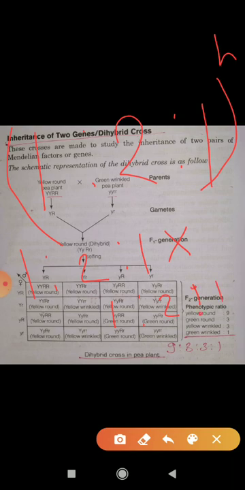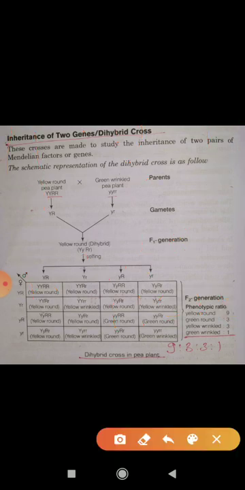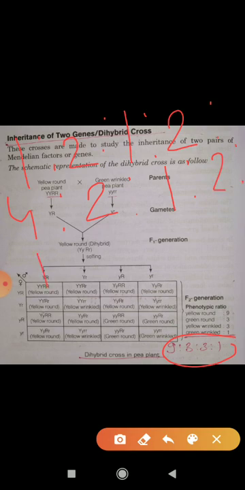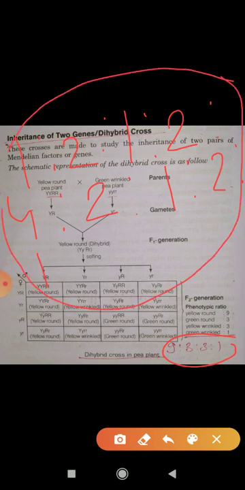The ultimate result will come. I will tell you the ultimate one. I am writing the genotype ratio here. After multiplication it will come 1, 2, 1, 2, 4, 2, 1, 2, 1. This is the complete genotype ratio of a dihybrid cross.